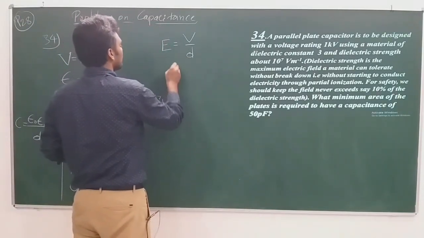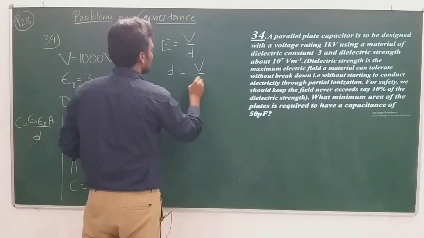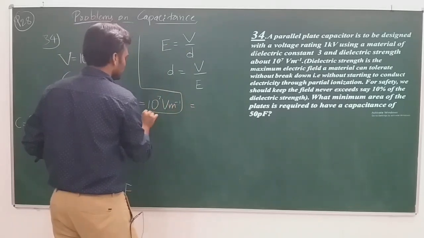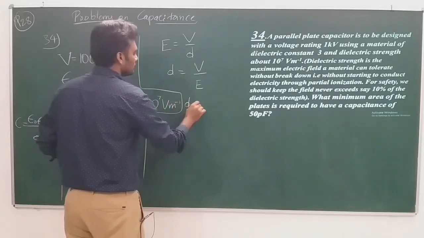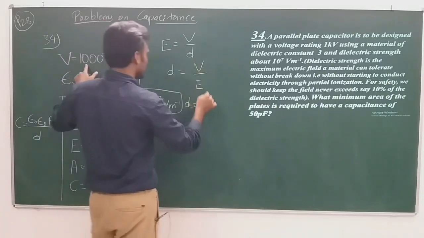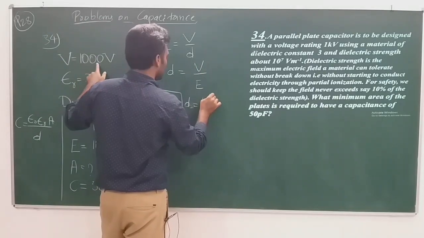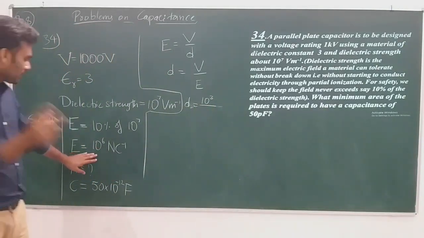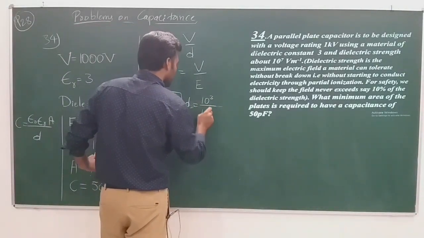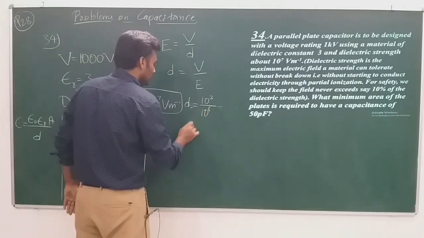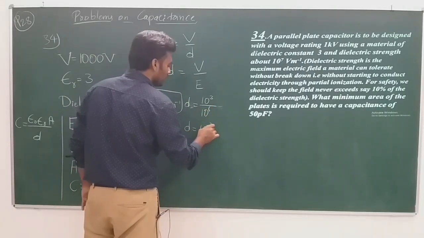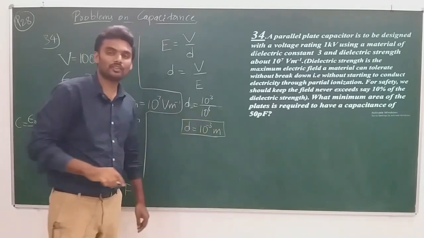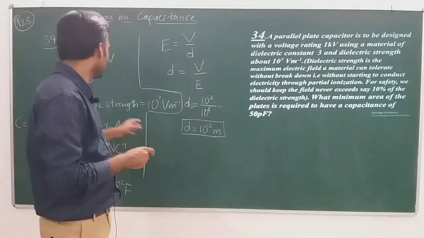D becomes equal to V by E. What is V? The voltage which it should be connected to is 10 to the power of 3 volt, 1000, which I will write as 10 to the power of 3. And the maximum electric field that should be set is 10 to the power of 6, which makes D, the distance between the plates, equal to 10 to the power of minus 3 meter, 1 millimeter. So this is one intermediate result which will help us in solving the given problem.